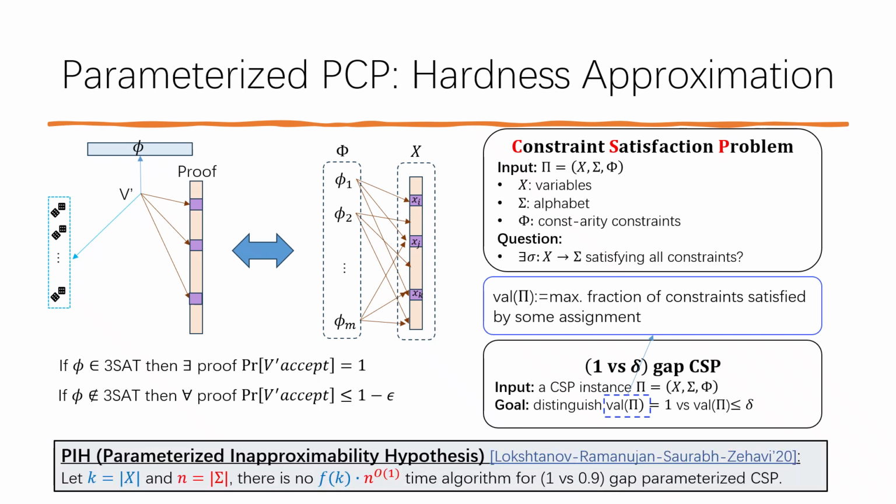Since we are interested in parameterized approximation, a natural question is what does a parameterized PCP theorem look like? To get a parameterized version of the PCP theorem, we pick the number of variables as the parameter for the CSP problem and rephrase the statement of the PCP theorem as: there is no FPT algorithm to solve the parameterized gap version of the CSP problem. This is the parameterized version of the PCP theorem. It is called PIH.